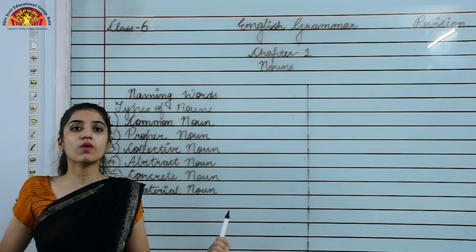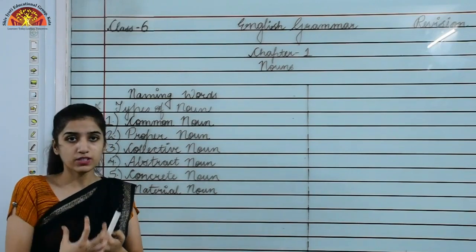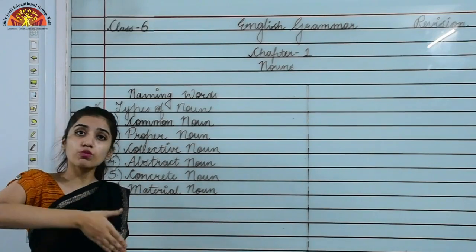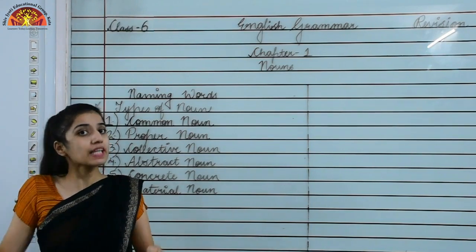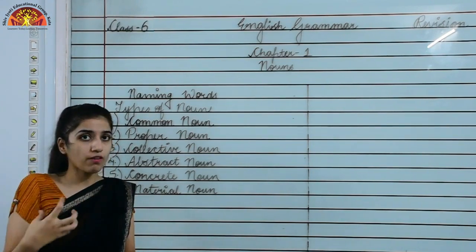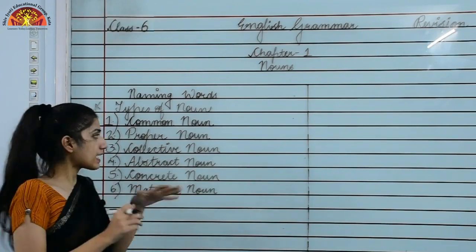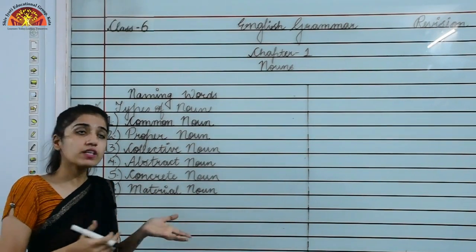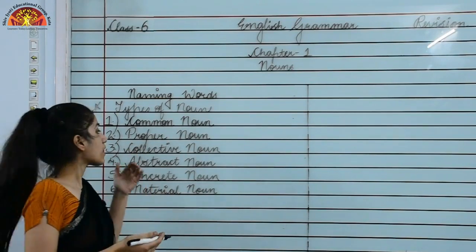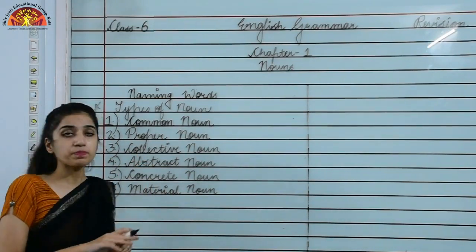Now what is collective noun? Collective means a group. So when we are telling the names of a group of persons, places, animals or things, that time the noun would be of the name that represents the group. That time the noun would be of what? Collective noun. Now the fourth one is abstract noun.